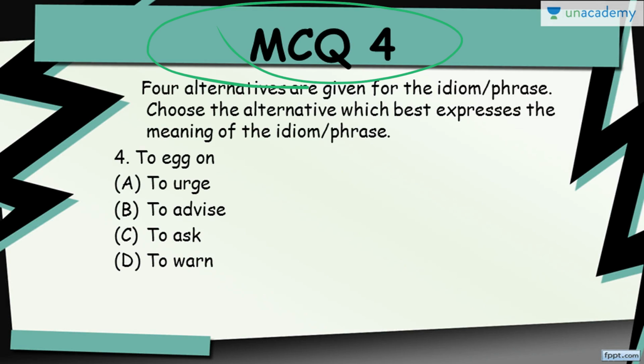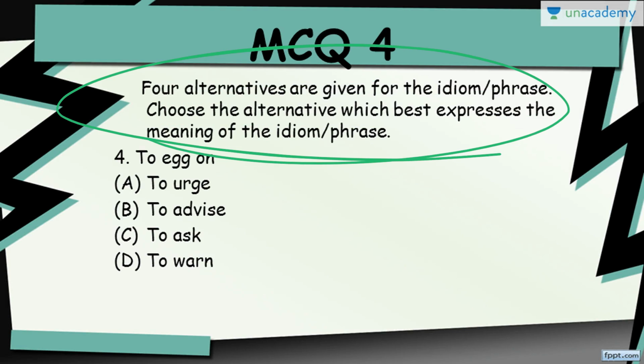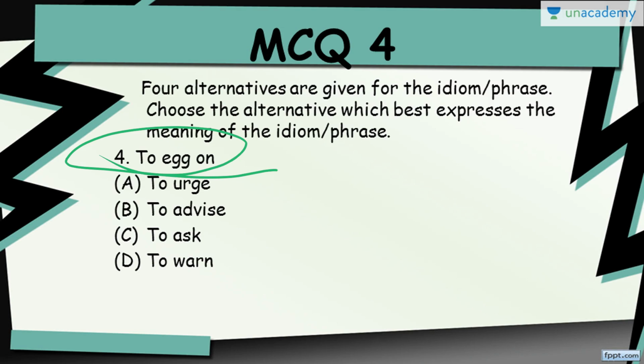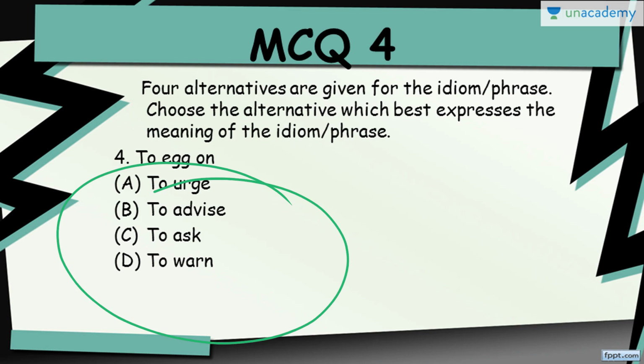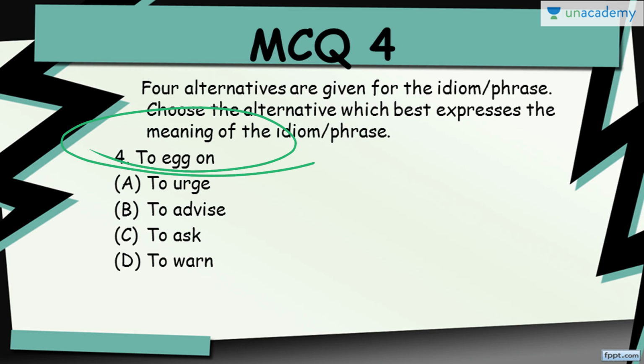Moving on to MCQ 4th. Four alternatives are given for the idiom or the phrase. Choose the alternative which best expresses the meaning of the idiom and phrase. The idiom is to egg on. Options are A, to urge, B, to advise, C, to ask, and D, to warn. So out of these 4 options, you need to find out which one means to egg on. Take your time, think about it for 10 seconds. Pause the video if you want to.